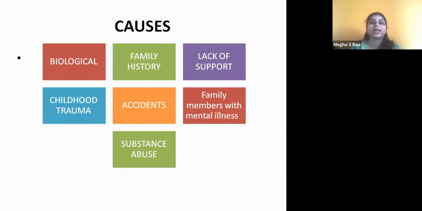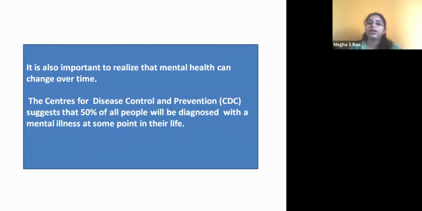Accidents, when the child meets with an accident and there is part of the brain which is damaged, or part of the body which is damaged, and that is causing a lot of stress to the child, at that time also there is a disability. And family members with mental illness, that is family history and family members with mental illness, both are the same point. And the substance abuse phase is the phase where substance abuse is very common, so that can also hamper the brain activity there.